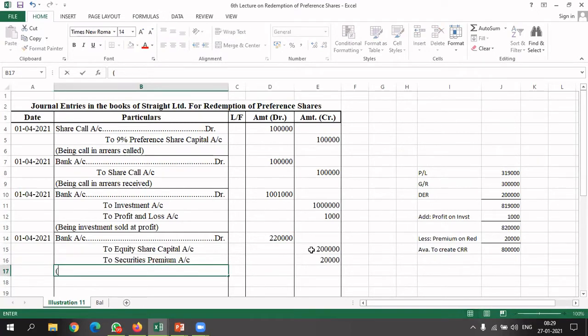Narration will be: being 2,000 equity shares of rupees 100 each issued at 10% premium. Okay.